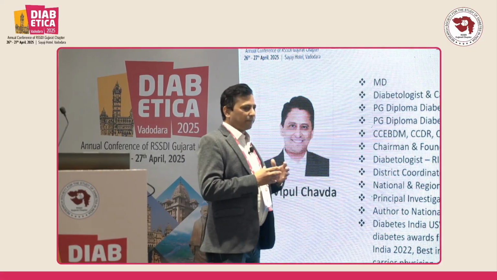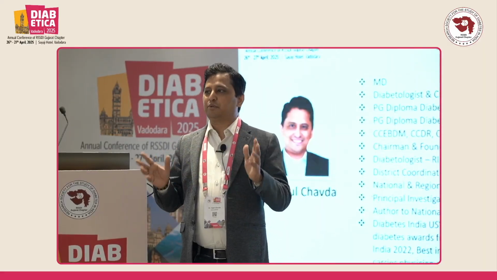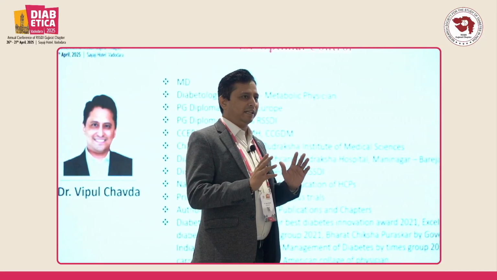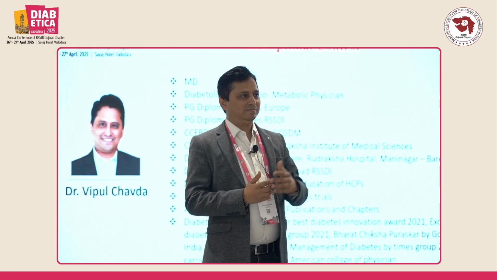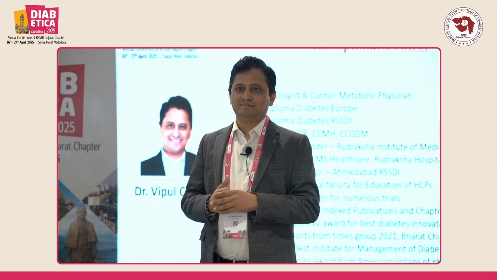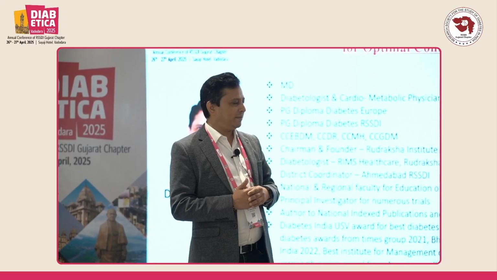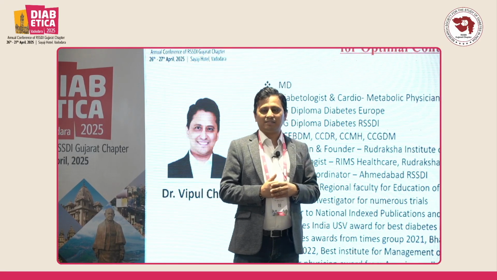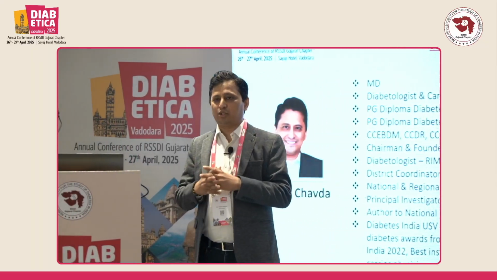So from the chairpersons and from the audience, I would like to know what are the indications of insulin in type 2 diabetes? With a quick raise of hands. When should we start insulin in a diabetic, specifically type 2 diabetes? Is there a sign of glucotoxicity? We can start at a very initial part of the diagnosis of type 2 diabetes, then? Not controlled with 3 or more OHA, yes. Any infection, yes. So these are some indications where we should start insulin.